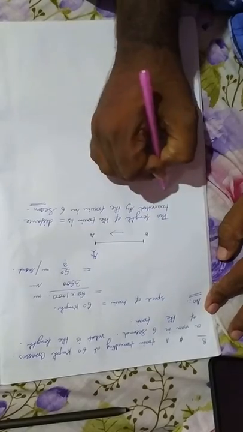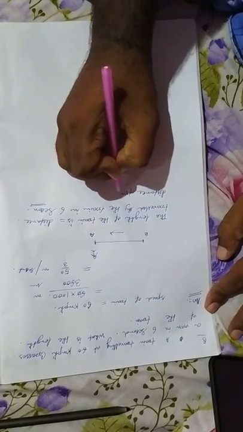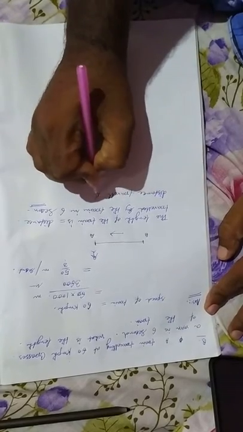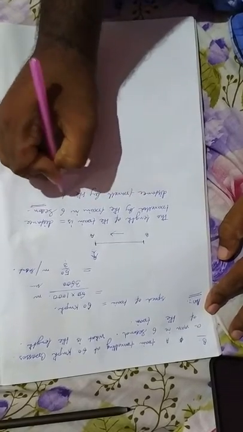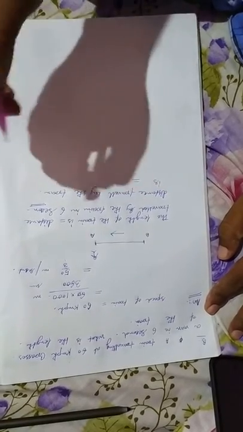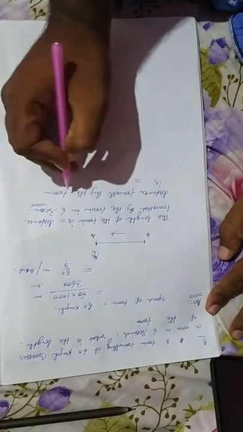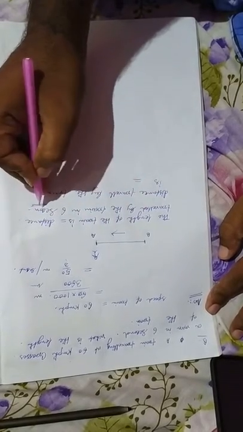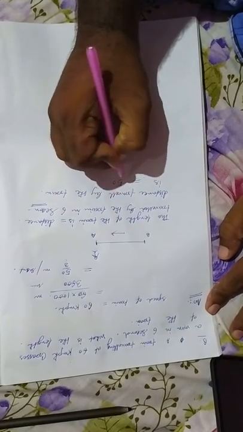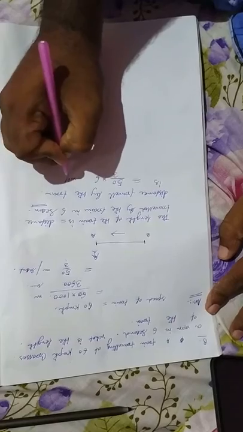So the distance traveled by the train is equal to, we know that distance is equal to speed into time, in 6 seconds. So 50 by 3 into 6 meter.